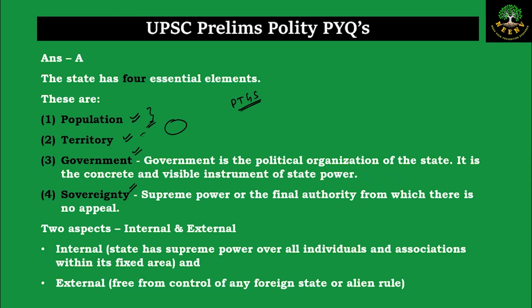It is free from external control either by a foreign state or a foreign institution. So sovereignty includes both internal and external sovereignty. All these four essential elements have to be there for a particular entity to be called a state: the population, the territory, the government, and the sovereignty.